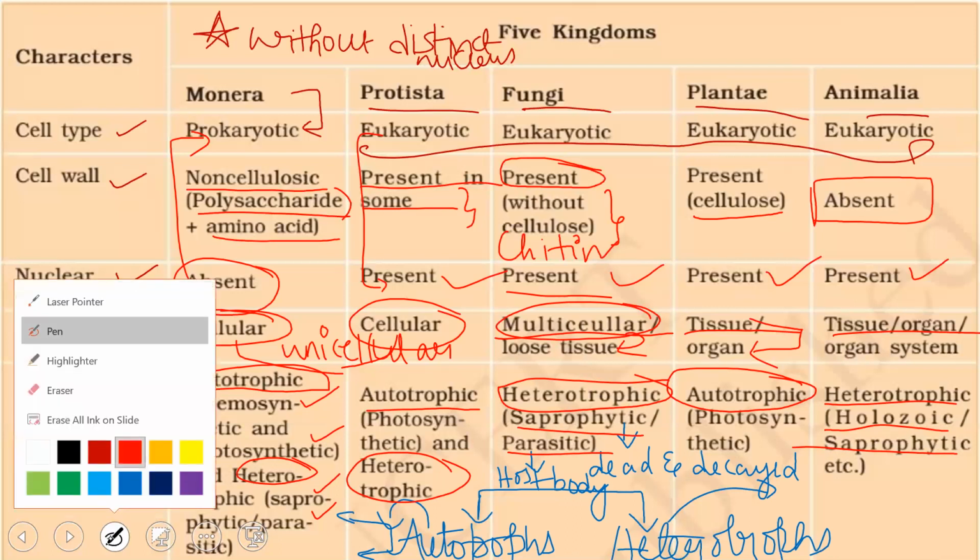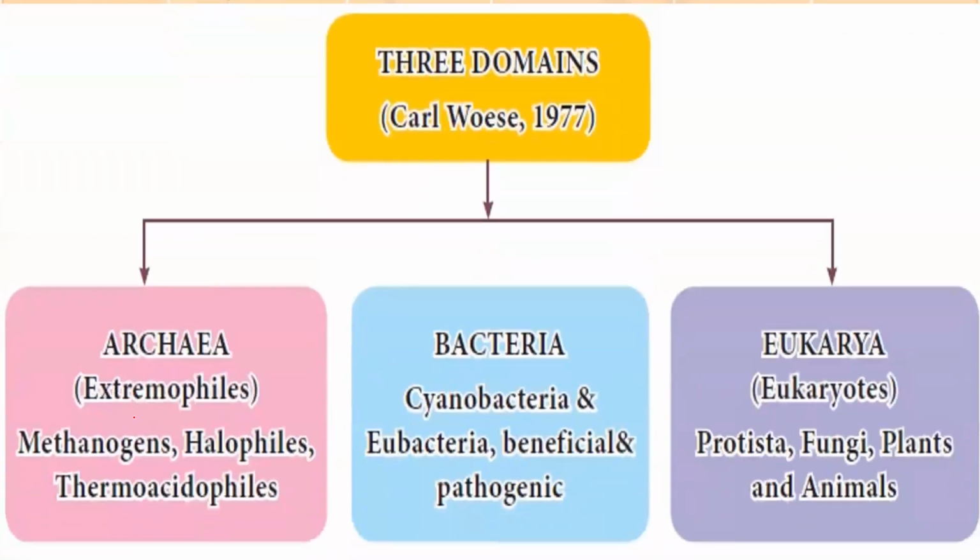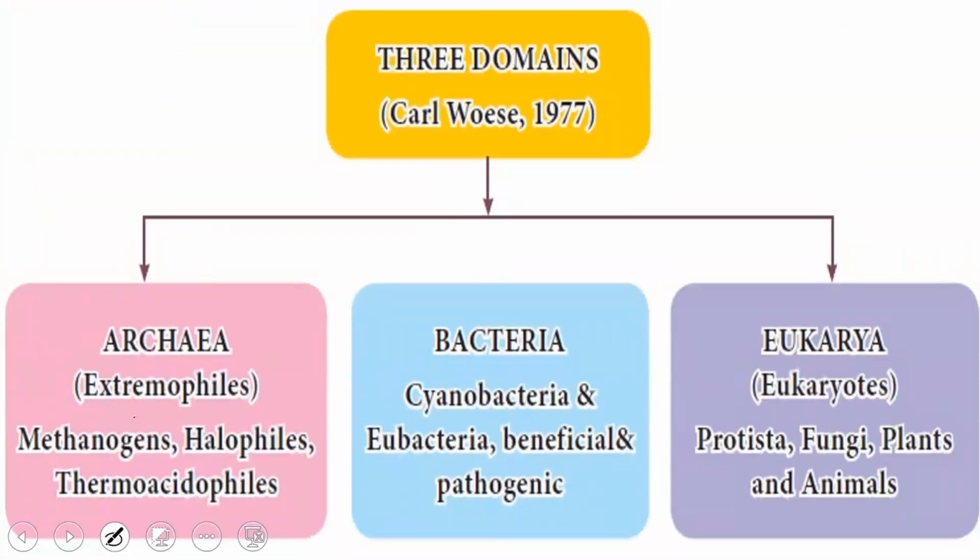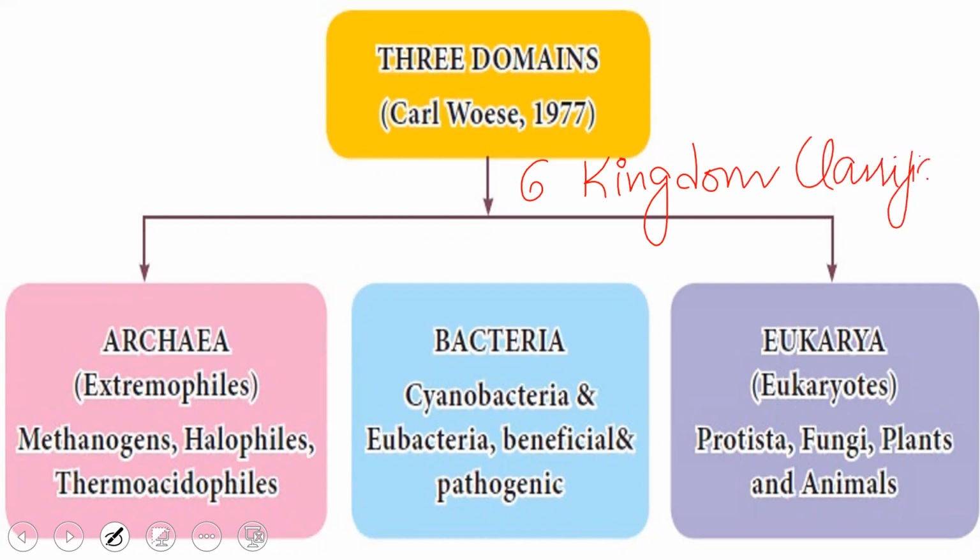So now let's go ahead and understand one more system. In the year 1977, after R.H. Whittaker proposed his five kingdom classification, came up one more system of classification called the six kingdom classification.